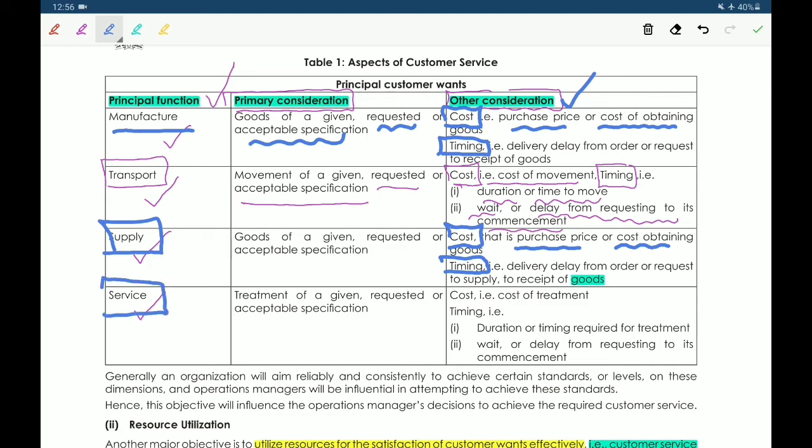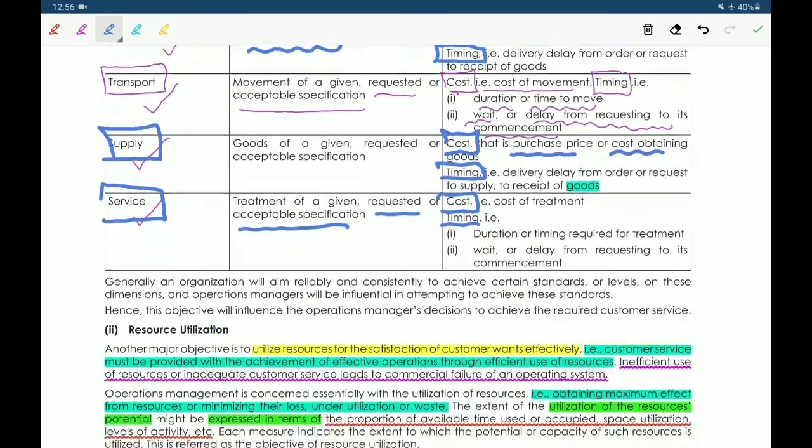Next, the fourth principal function, service. The primary consideration is treatment of a given requested or acceptable specification. Other considerations are cost of treatment, and in respect of timing, the duration required for treatment, and wait or delay from requesting to its commencement. So these are the customer service considerations.